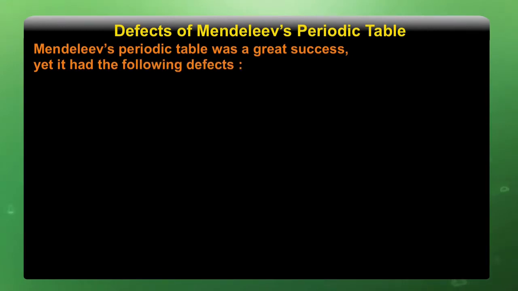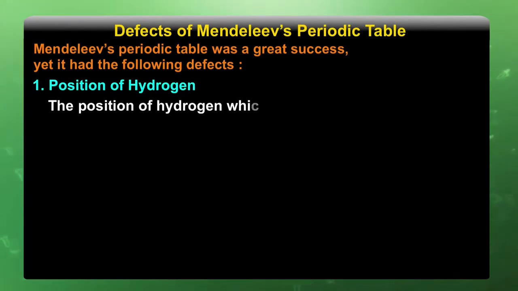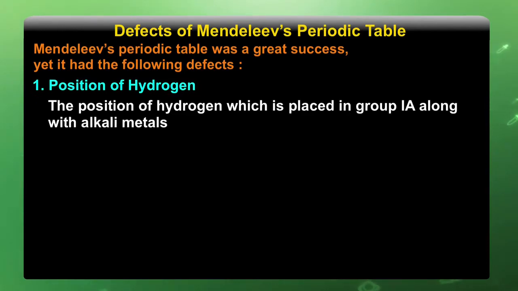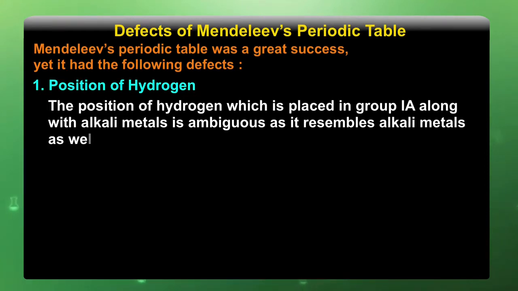Mendeleev's periodic table was a great success, yet it had the following defects. First is the position of hydrogen. The position of hydrogen, which is placed in group 1A along with alkali metals, is ambiguous, as it resembles alkali metals as well as the halogen group, that is 7A.